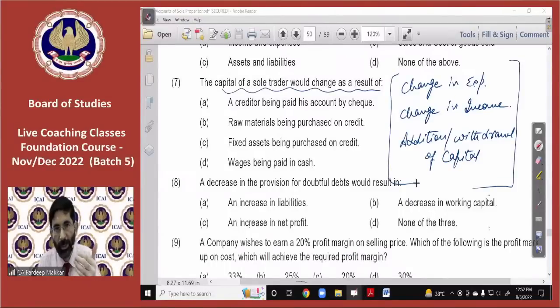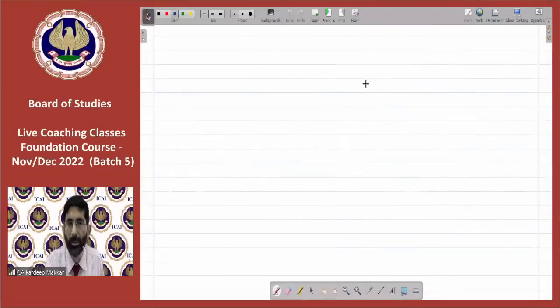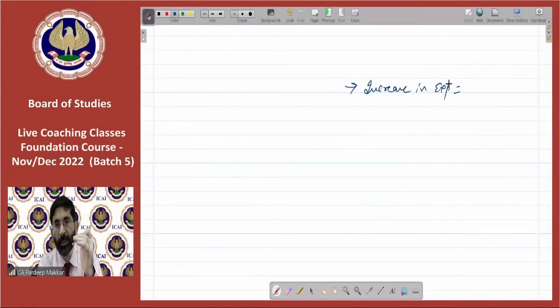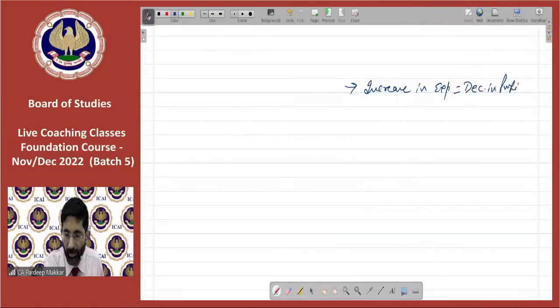Whenever your expense will increase or decrease, capital will be impacted accordingly. You may note it down with you. This is a very important point, and you will see that it will have a great impact on your knowledge. Increase in expense, what will be the result of it? Whenever expense increases, your profit will decrease, because increase in expense means decrease in profit. And whenever there's a decrease in profit, what is the result? Decrease in capital, because increase in profit will increase the capital, decrease in profit will decrease the capital.